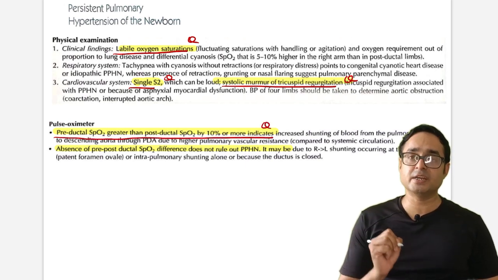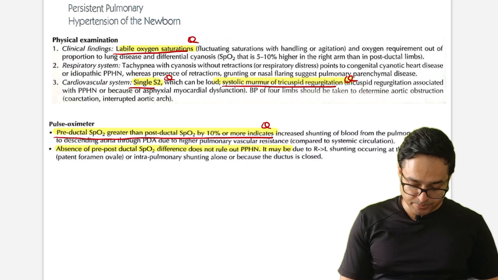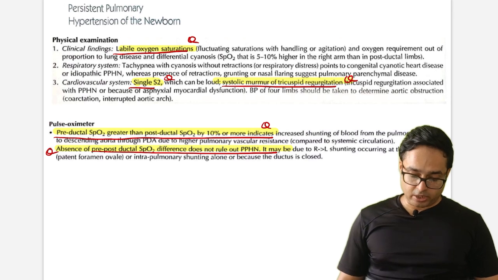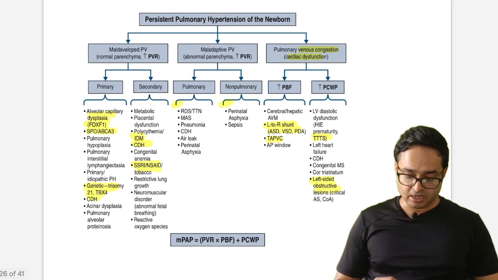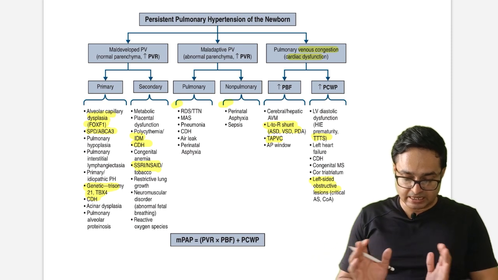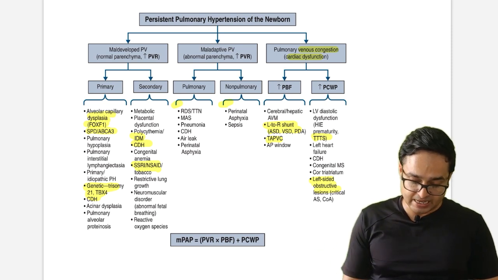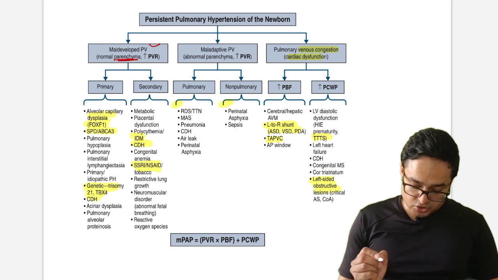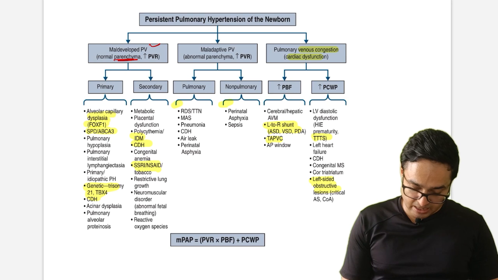But statement based question: absence of pre-postductal SpO2 difference does not rule out PPHN. Again, very much important. Okay, so PPHN, this has been management or the distribution. Basically, pathophysiology is classified as mal-developed PV with normal parenchyma. Just see the highlighted things because this can be asked.